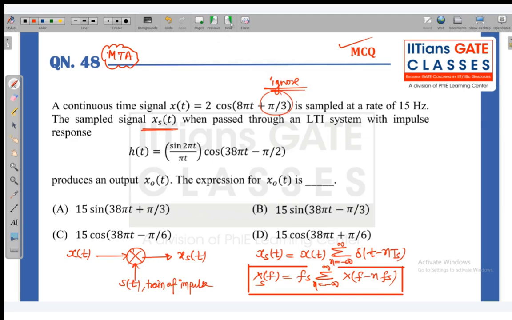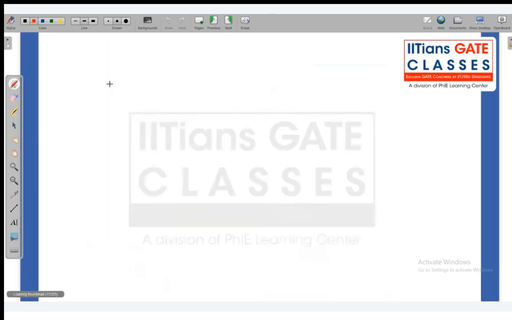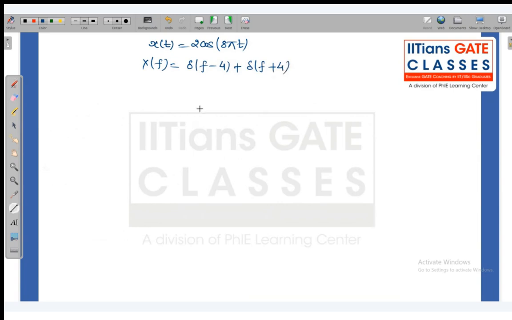So our original signal is x(t) = 2 cos(8πt). What is the Fourier transform of this? It is delta(f − 4) + delta(f + 4), right?